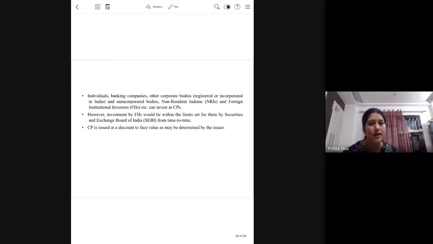They are issued at discount and then they are issued in multiples of 5 lakh. Now, this reason itself leads to very low individual or retail participation in the commercial paper market because the denomination is high.